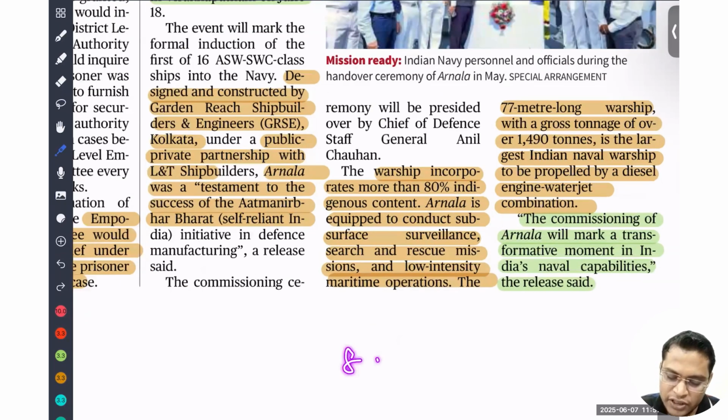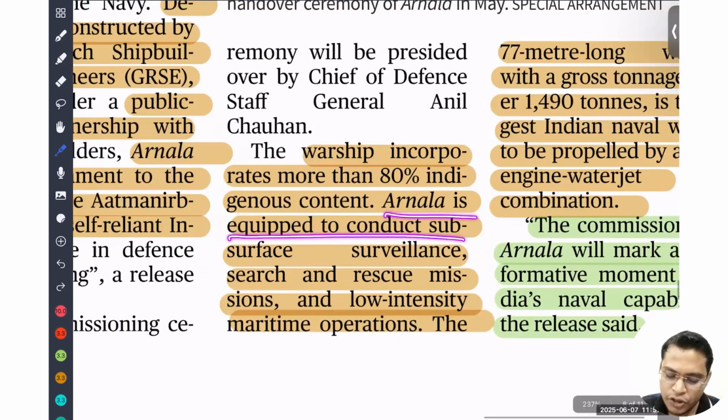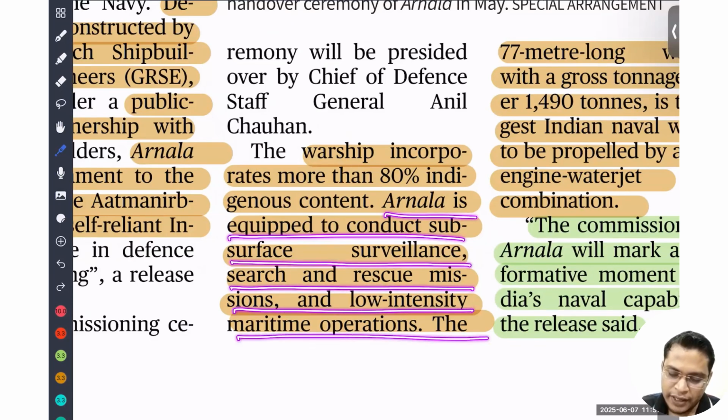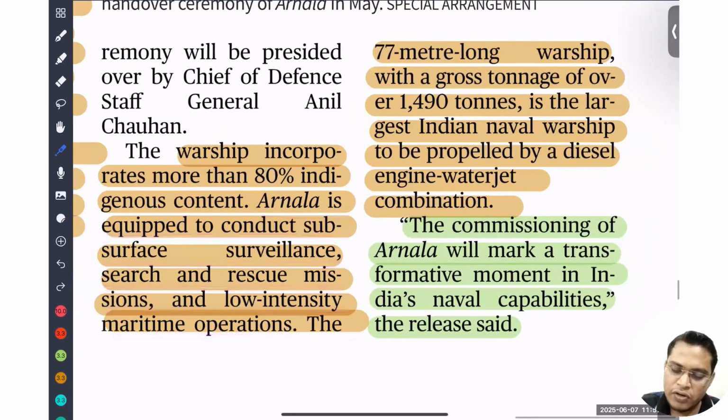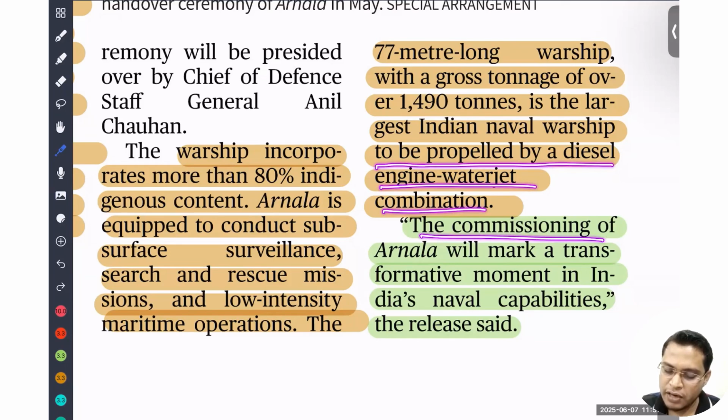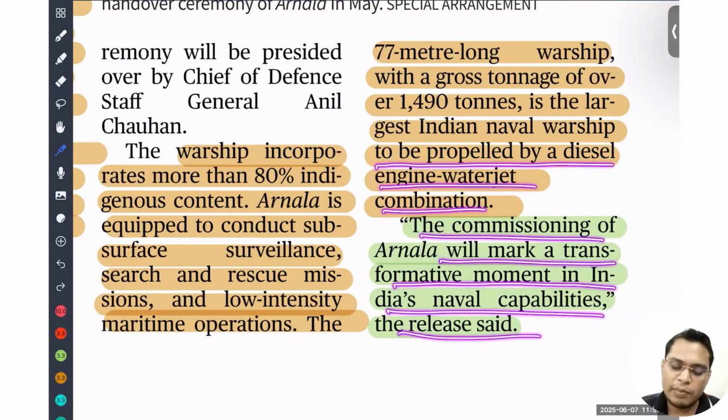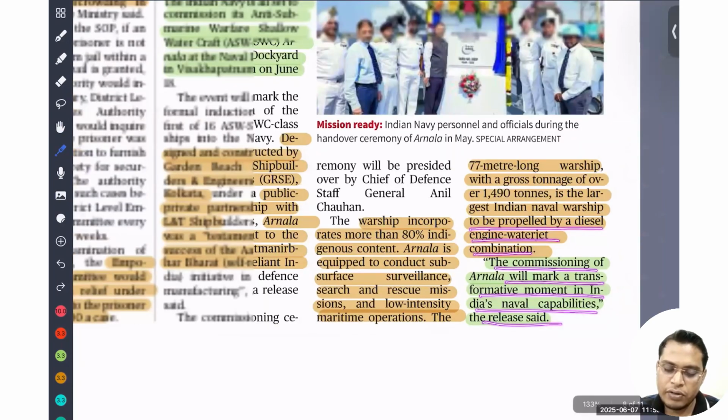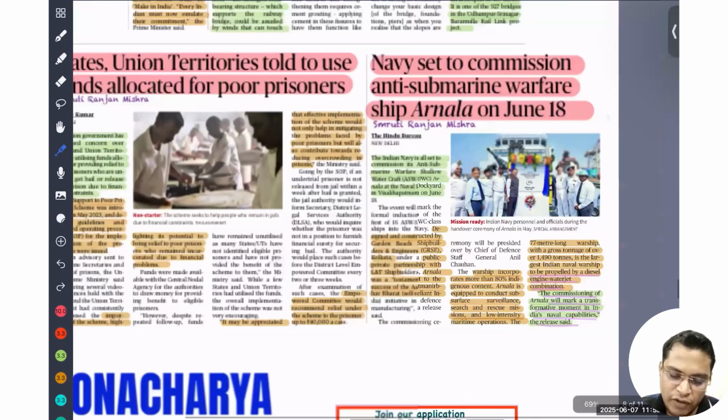Arnala is equipped to conduct subsurface surveillance, search and rescue missions, and low intensity maritime operations. It is a 77-meter long warship with a gross tonnage of about 1,490, the largest Indian naval warship to be propelled by a diesel engine-water jet combination. The commissioning of Arnala will mark a transformational moment for the Indian Navy. Yes, it will improve our capability, particularly in shallow watercraft and anti-submarine warfare.